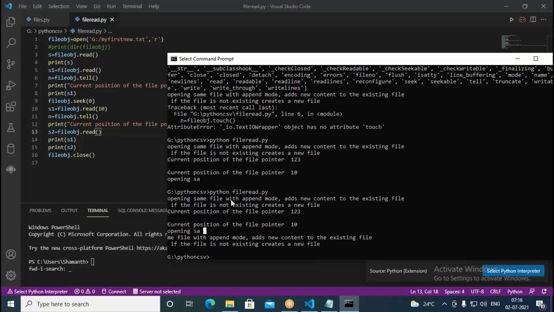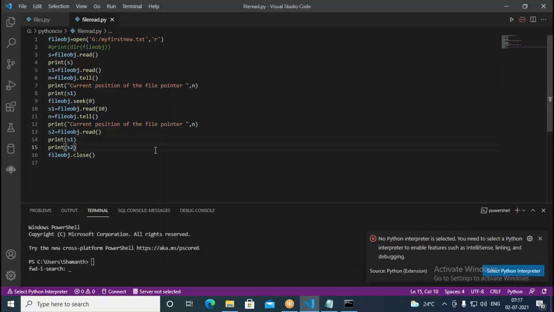If you look at this, "opening same file", and if the file does not exist, it creates a new file. So in this data, the first 10 characters are "opening SA". From "me" to the end of the file is the rest of the characters. The total length is 123, which means 113 characters it's going to read. So that way we get the data here. With the help of seek, we can move the file position, with tell we know where exactly we are in the current position, and using read, you can read as much data as you want.